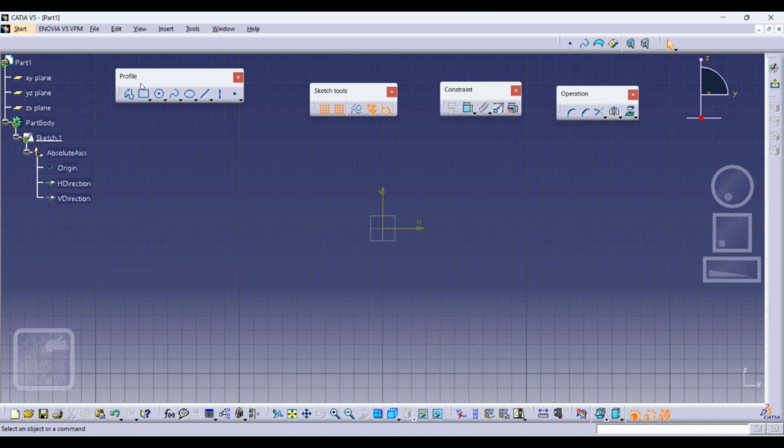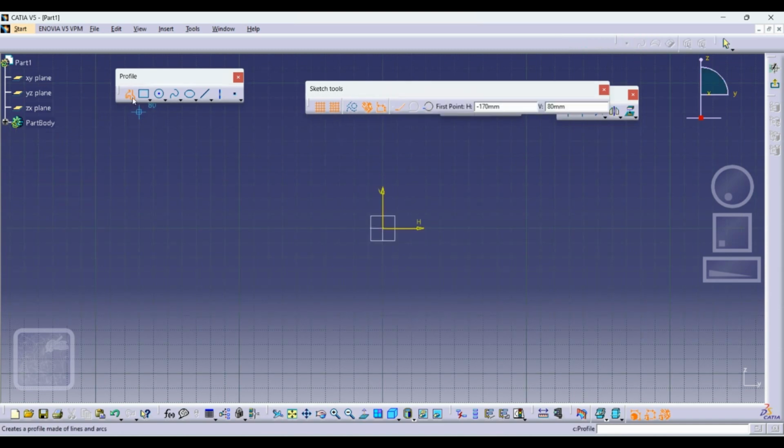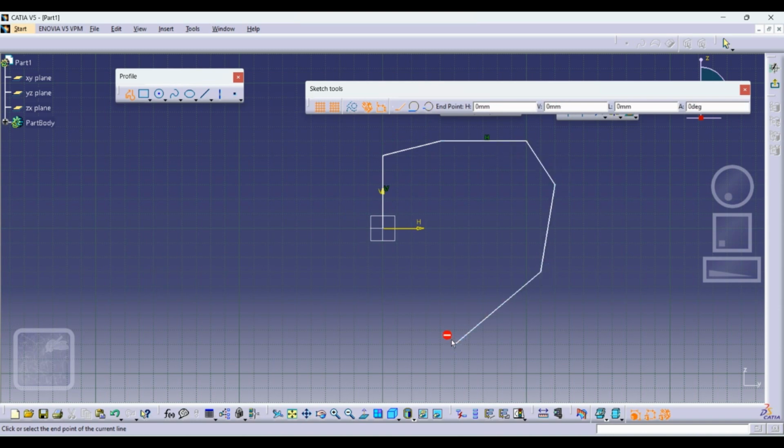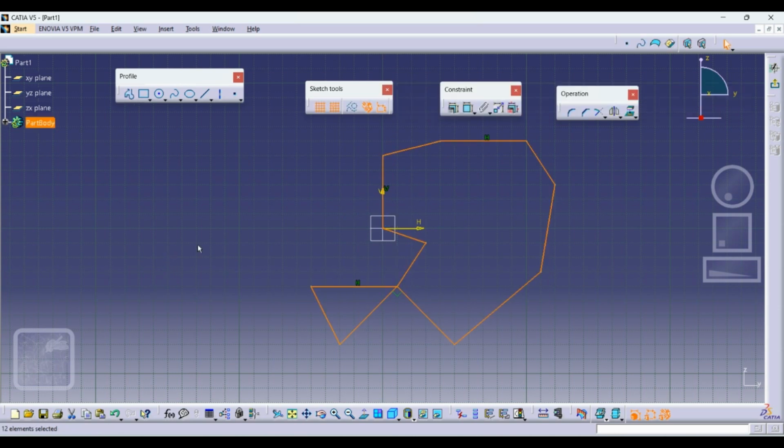Now coming to the profile. This profile toolbar has this particular profile command, and if you see on the left corner, downside, it is asking for input for every command. Whenever you press it, it will ask you to click or select the start point of the profile. So suppose I started from here, then I start from here. It is used for making any profile, any point. Okay, like this. You can make the circle also, or rotation also.